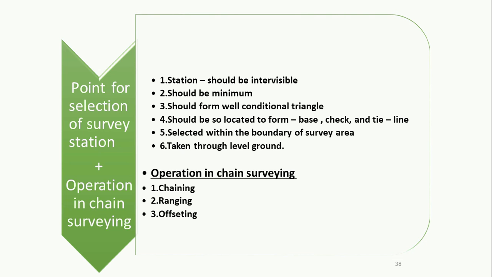After that you carry out offsetting, in which you establish offsets from the survey line, with the help of a cross staff or optical square. With offsetting you can set perpendicular offsets as well as oblique offsets, right?